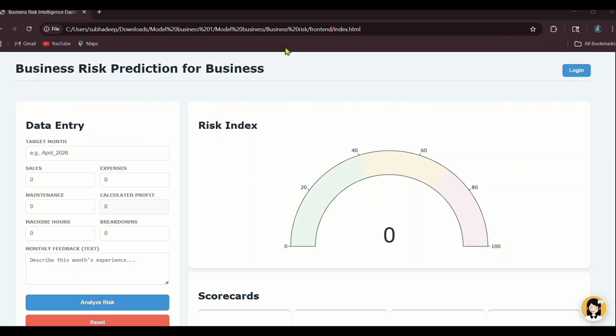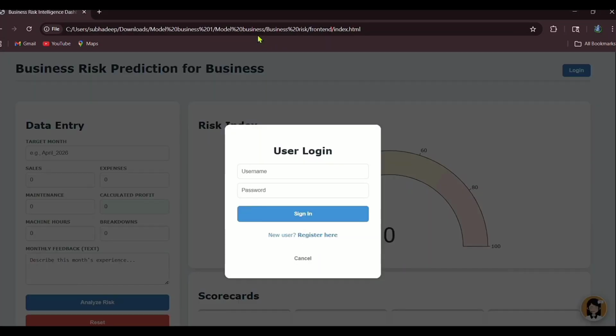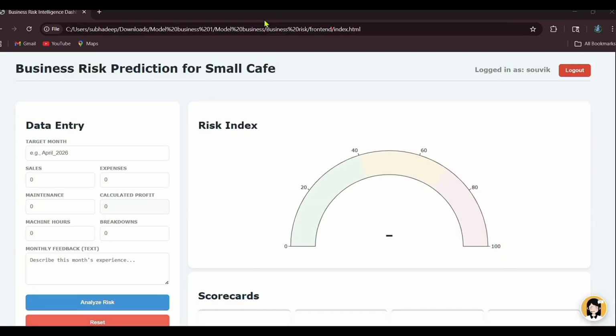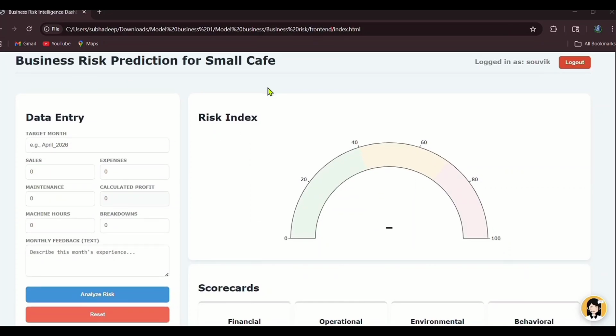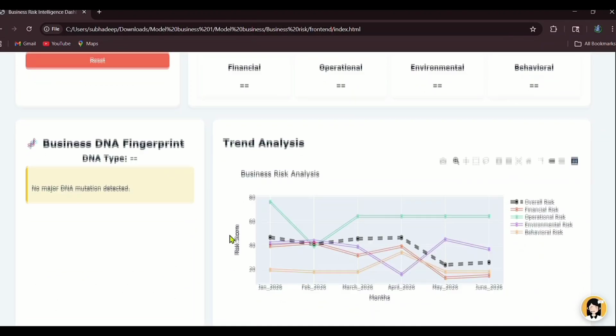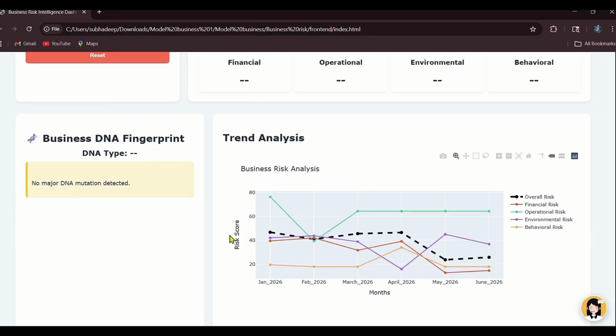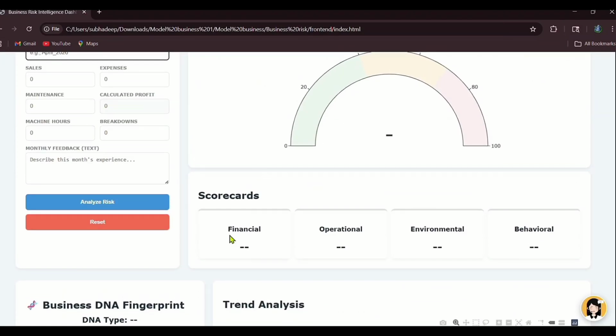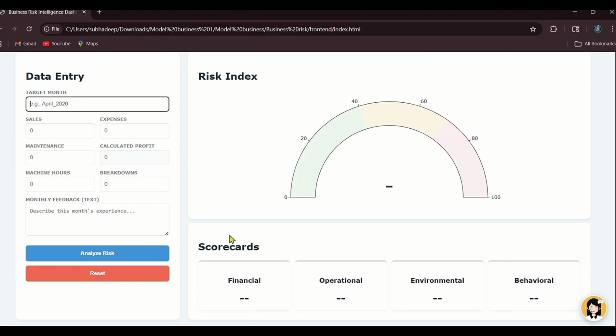Here, this is the web user interface where the user can log in using their user credentials. After signing in, they can see this kind of user interface. Here, they can enter their data to analyze the risks of their business. And here, the previous data has been stored, based on which the current month risk will be generated by the machine learning model. Here I am going to input the data.